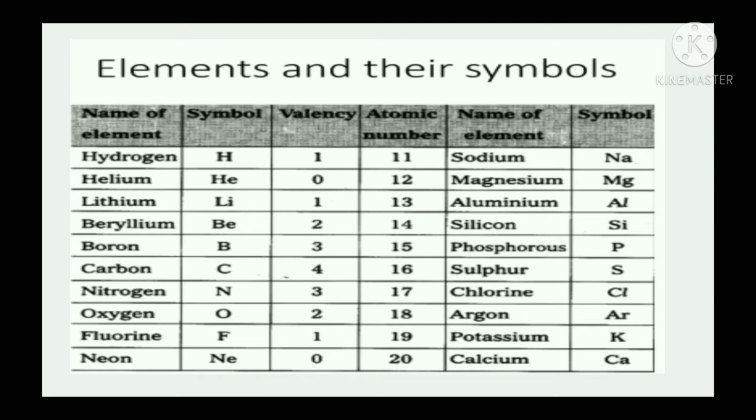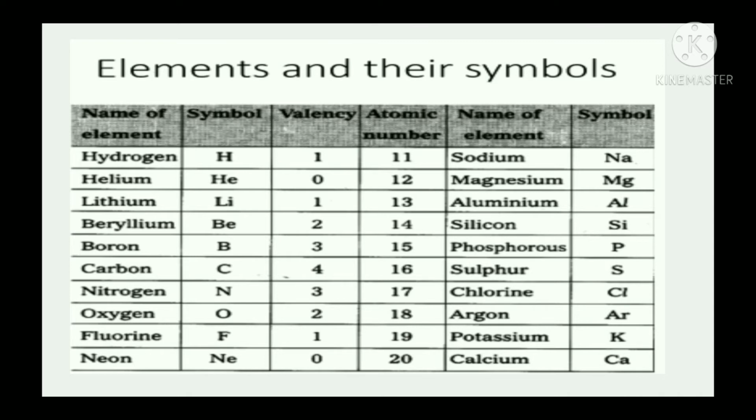The scientist Berzelius was the first to use the present method of using symbols for elements. The symbol of an element is written in the English script. It means A, B, C, D alphabets they started to use, and it is a short form of its name. In day-to-day life, we use short forms in many places, right?